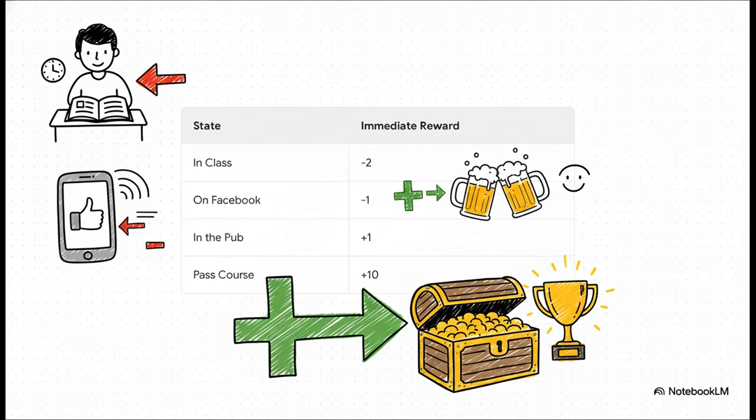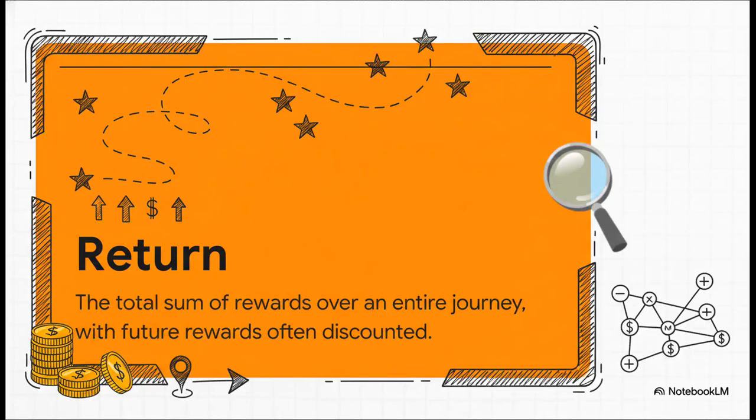But the real prize, the treasure on our map, is that huge +10 bonus you get for passing the course. That's the goal. And here's a key idea. The goal isn't just about grabbing the next immediate reward, like that quick +1 from the pub. It's about maximizing the total return. That's the sum of all the rewards you collect over the entire journey. And often we discount future rewards, meaning a reward right now is worth a little more than a reward way down the line. By adding these rewards to our map, we've upgraded it. Now it's a Markov reward process.